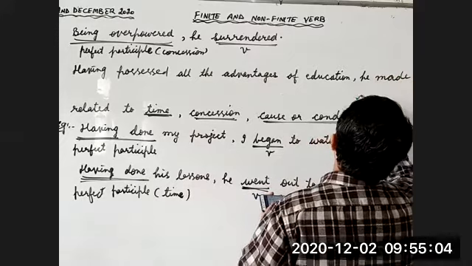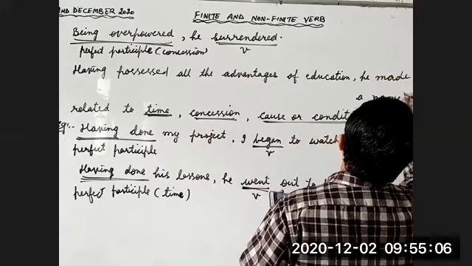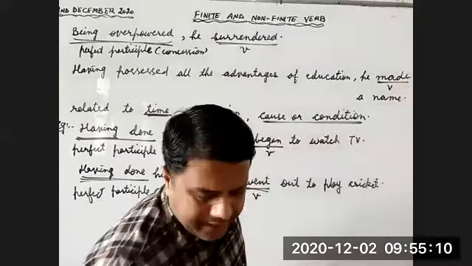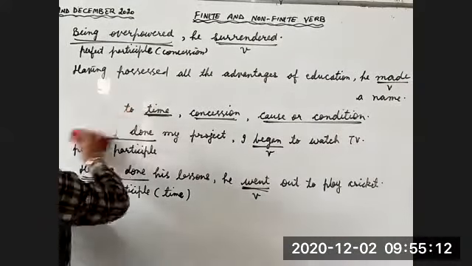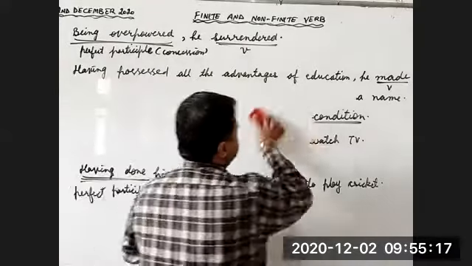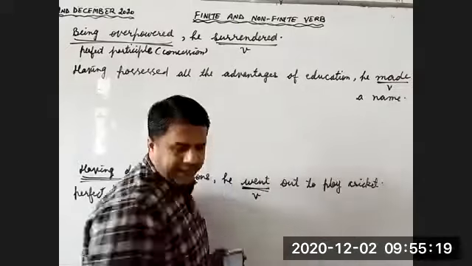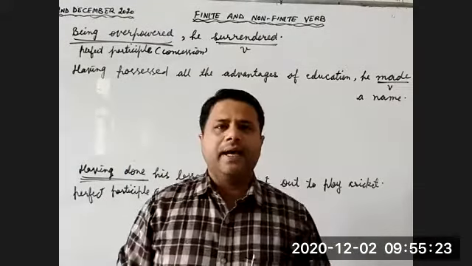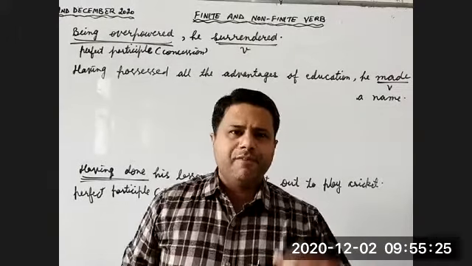So what is made here? A finite verb. Made is a finite verb. He made a name. What is the meaning of this line? He made a name means he became very popular.